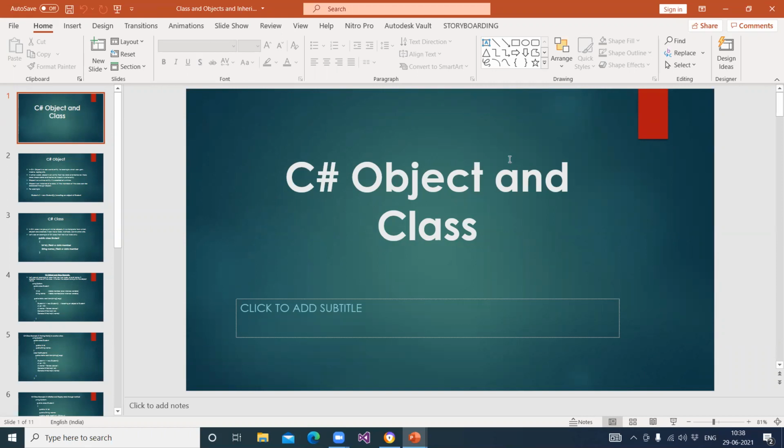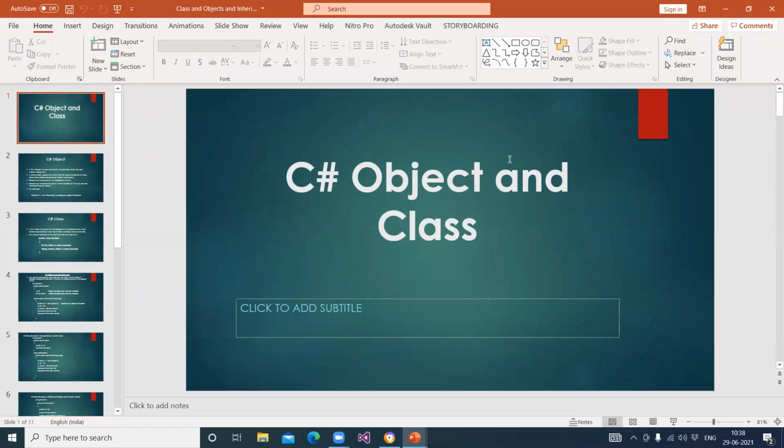Okay. Now next is C# object and class. What is class and what is object? These topics are also similar in C++ language and Java language. What is class? Collection of objects. Yes, collection of objects. And what can you declare within the class?